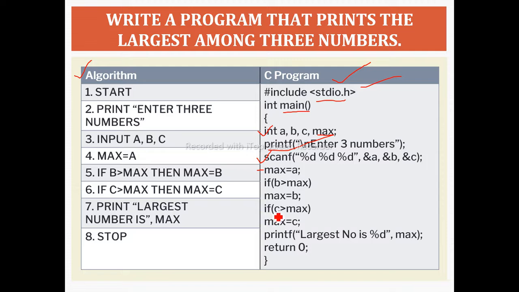Again, we check whether c's value is greater than max. If it is true, then we assign c's value to the max variable, and by execution of these two statements we will get the maximum value, whether it is a, b or c. And at the end, we display the result using the printf statement. Largest number is %d. This is the format specifier, and by using it we display this max value, that is nothing but the largest number among the three.